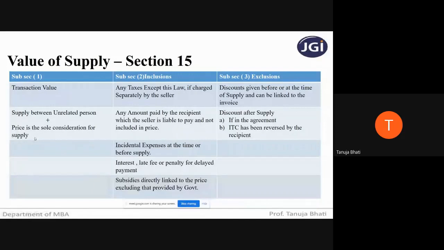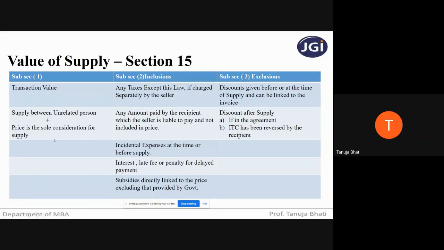What if the supply is between related persons and price is not the sole consideration for supply? Then we have to see section 15 subsection 4, which says that if the supply is between related persons or if price is not the sole consideration for sale, then you have to refer to the rules. And we have seen rule number 27 and rule number 28. Rule number 27 is where the consideration is not completely in money, where it is partly in cash and partly in kind. And rule number 28 is where the supply is made between related persons or distinct persons. So then we need to apply those rules.